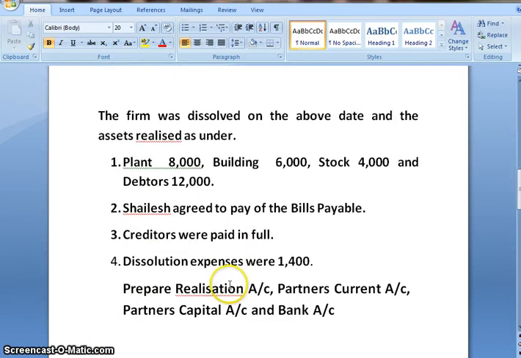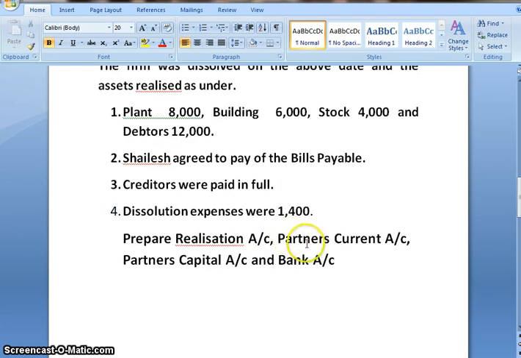Additional information. The firm was dissolved on the above date and the assets realized as under: plant 8,000, building 6,000, stock 4,000 and debtors 12,000. Shailesh agreed to pay off the bills payable. Creditors were paid in full. Dissolution expenses were 1,400, and we need to prepare realization account, partners current account, partners capital account and bank account.